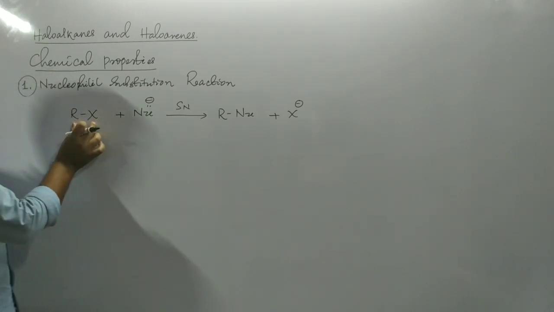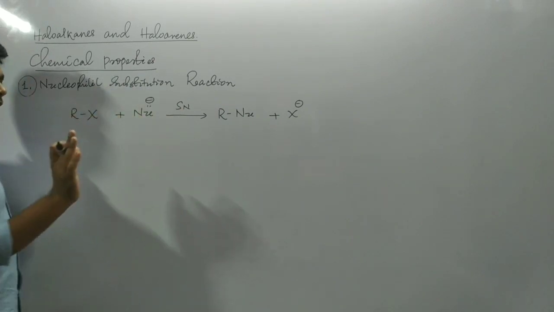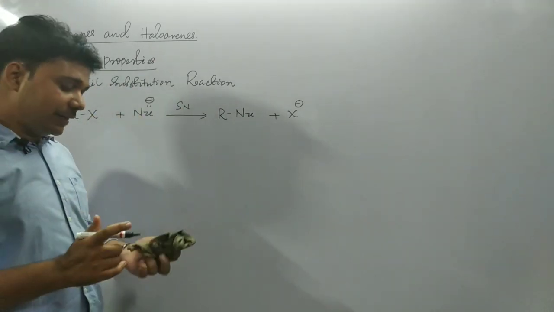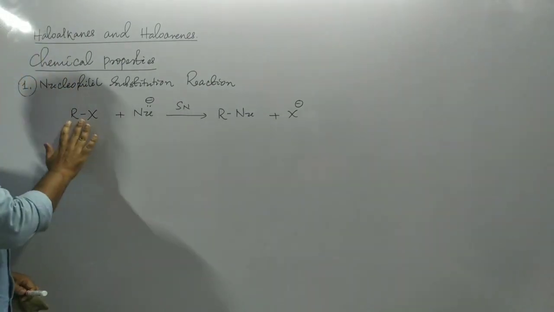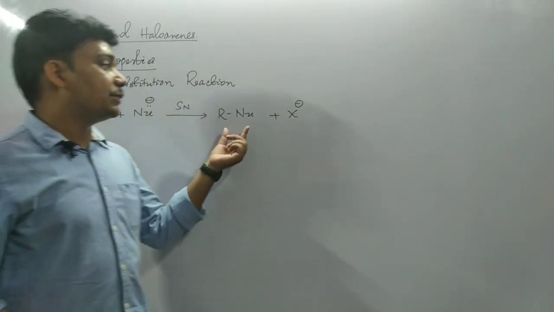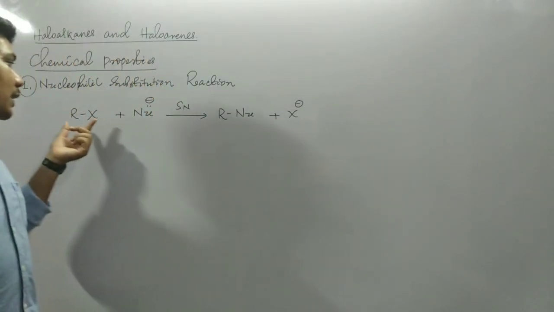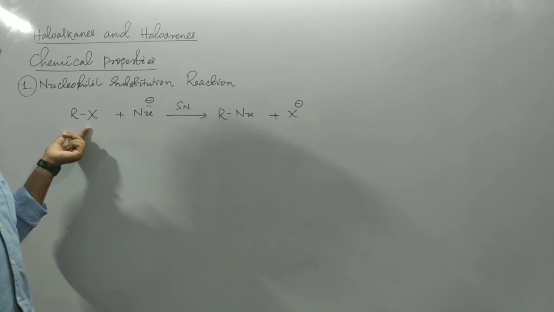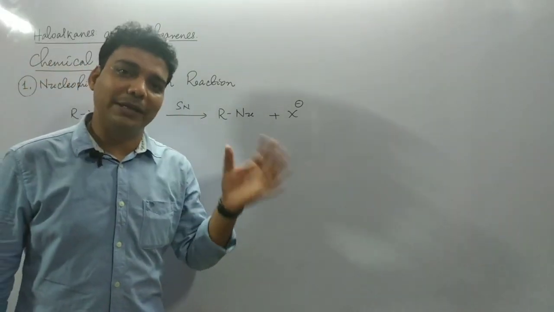These molecules undergo this kind of reaction with several nucleophiles, a variety of nucleophiles. They will react with haloalkane molecules. That means several kinds of organic compounds can be prepared from alkyl halide. In terms we can say alkyl halides are potent synthetic material.